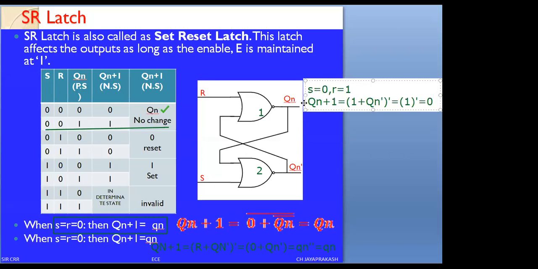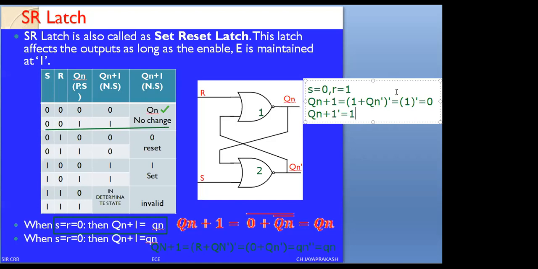Now, this statement is defined just for S equals 0, R equals 1. I am taking the output from NOR gate 1. What is Q of n plus 1? Q of n plus 1 equals (1 plus Qn bar) whole bar. 1 plus something is 1, and the complement of 1 is 0. If Qn plus 1 is 0, what is the complement of Qn plus 1? The complement equals 1.